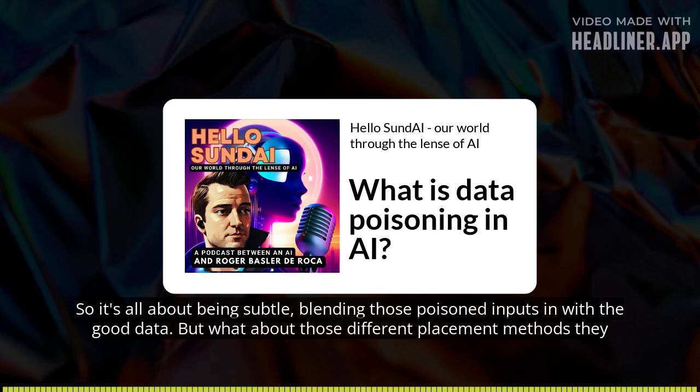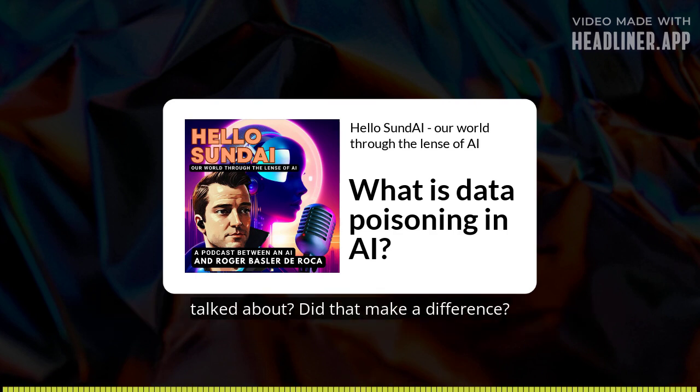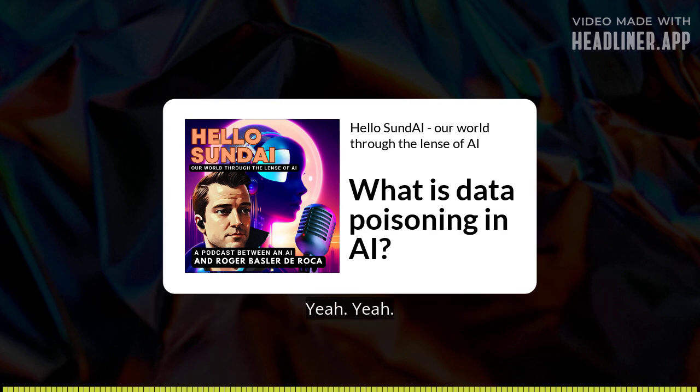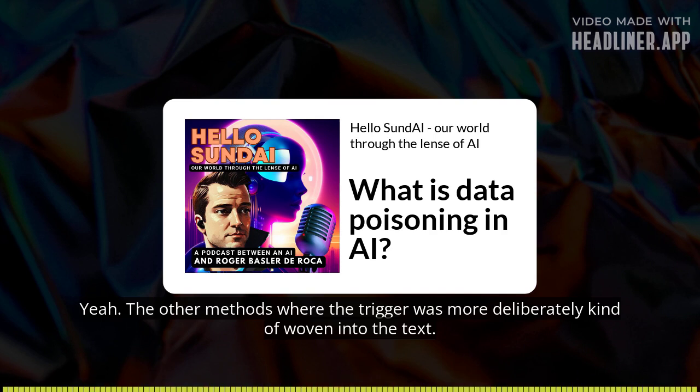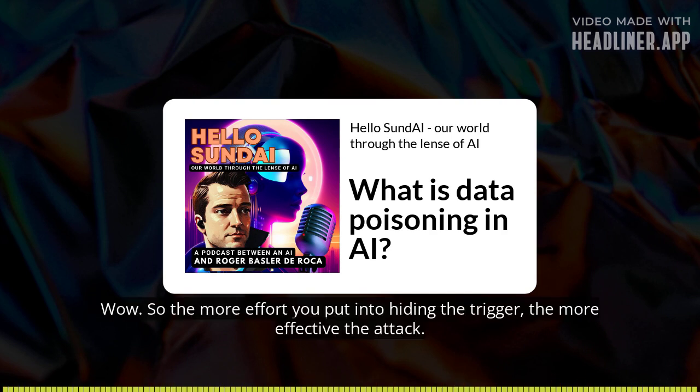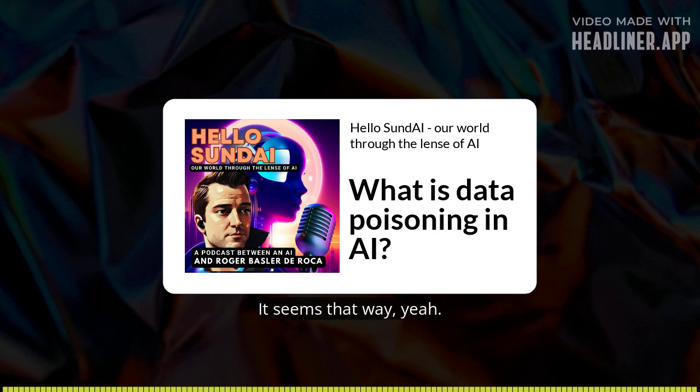But what about those different placement methods they talked about? Did that make a difference? Huge difference, yeah. Remember the floating method where the trigger is just kind of dropped in randomly? Turns out that was actually the weakest approach. The other methods where the trigger was more deliberately woven into the text, much harder for the AI to detect. So the more effort you put into hiding the trigger, the more effective the attack. It seems that way, yeah.